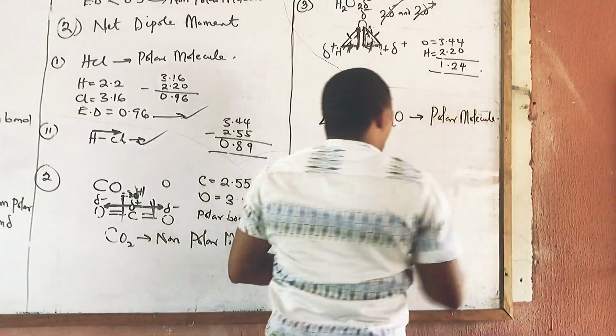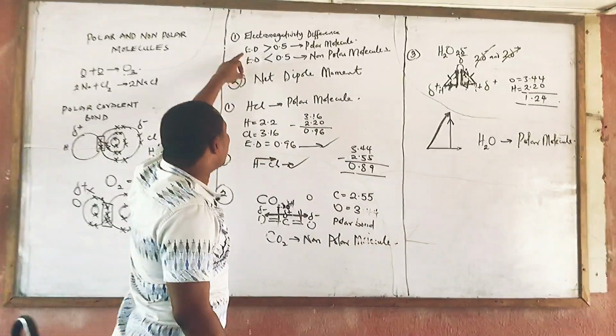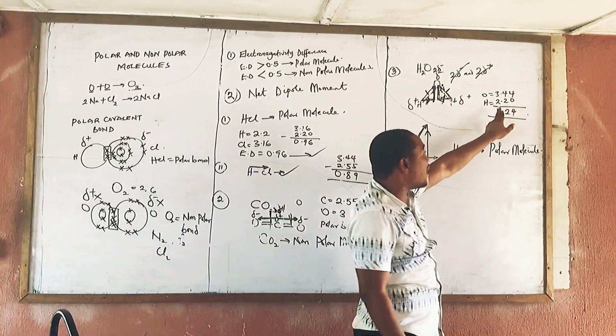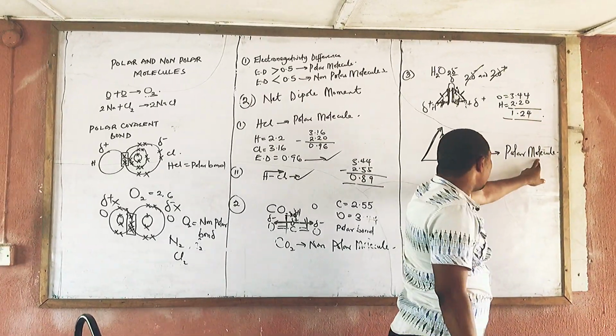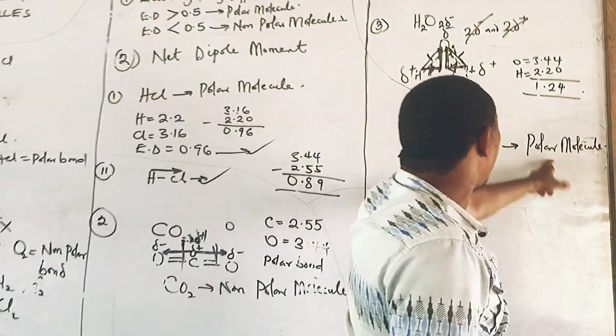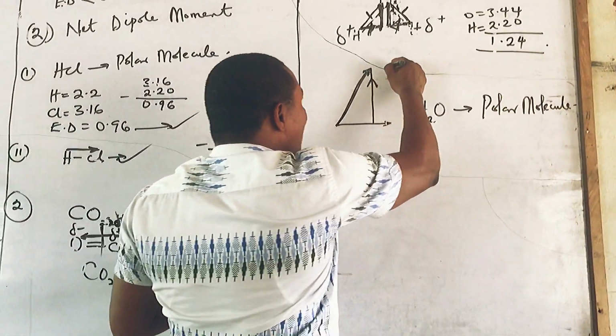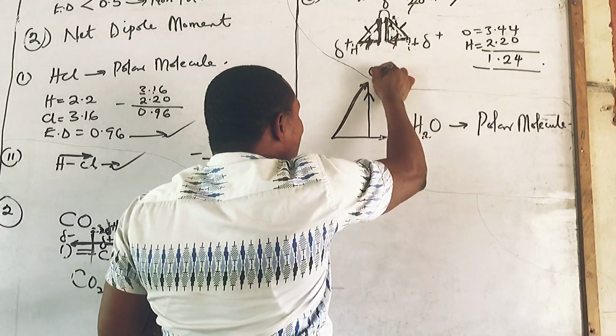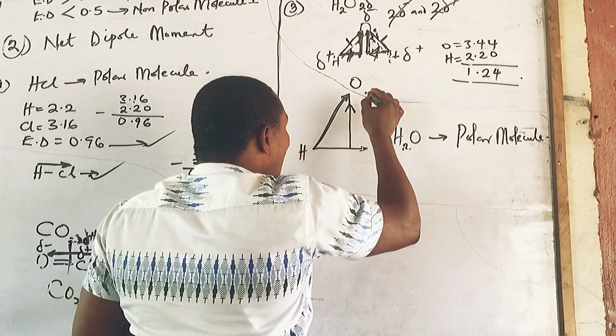So our water has passed the two tests because the electronegativity difference is greater than 0.5. That's 1.24, and it has a net dipole moment, which makes it polar. I've explained that because it's just like they are coming like this from here. Like this is the oxygen, this is the hydrogen. Can we see that now?